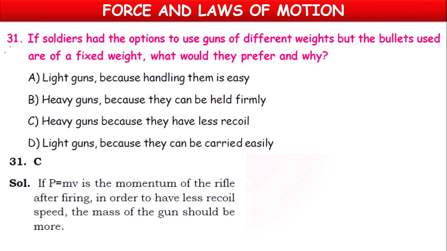Next, 31. If soldiers had the options to use guns of different weights, but the bullets used are of fixed weight, what would they prefer and why?